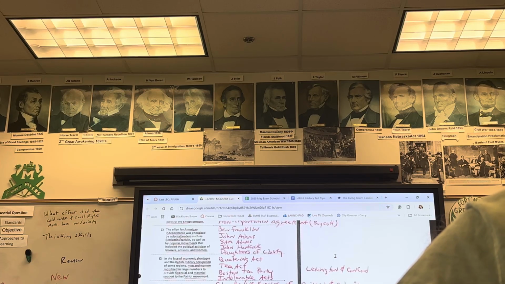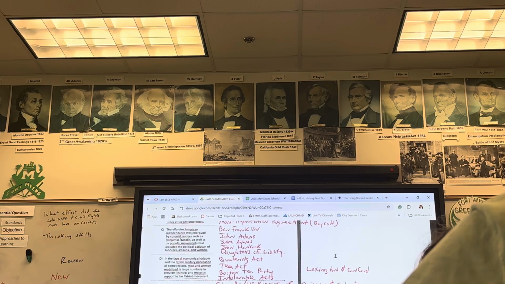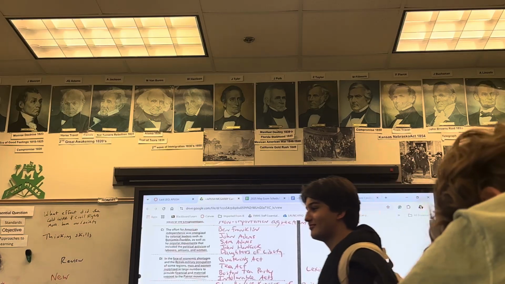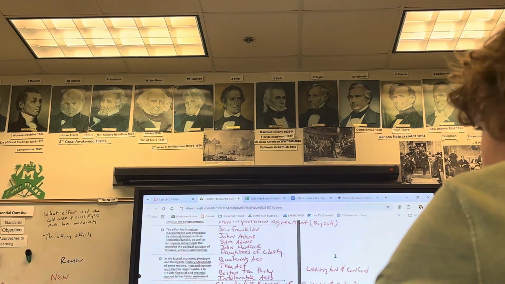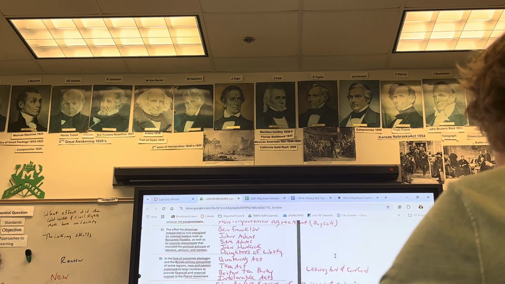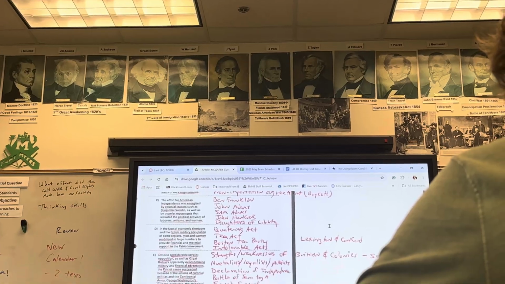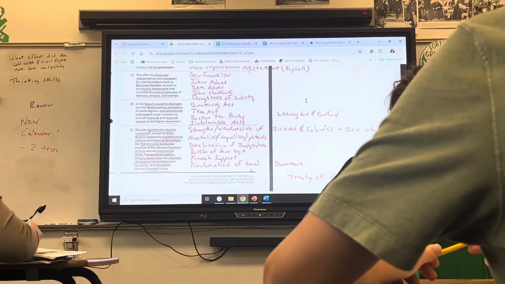Despite considerable loyalist opposition, as well as Great Britain's overwhelming military and financial advantages, the patriot cause succeeded, because of colonial militias, the Continental Army, George Washington, military leadership, the colonists' ideological commitment, resilience, and assistance by European allies. You can easily see this would be that chart of strengths and weaknesses of the colonists, right, before the war, and Britain before the war.